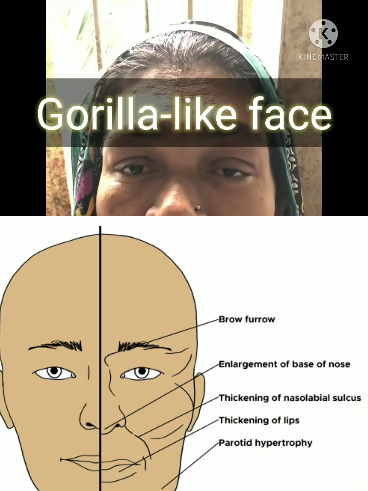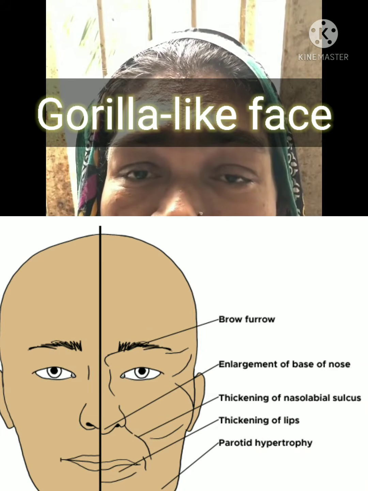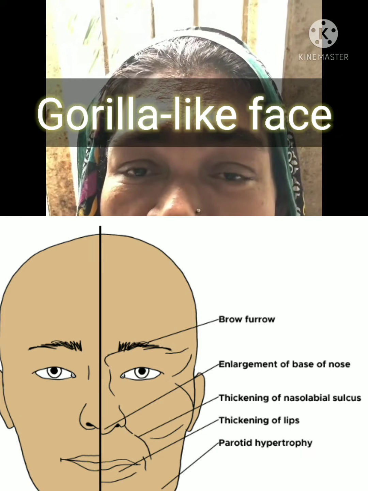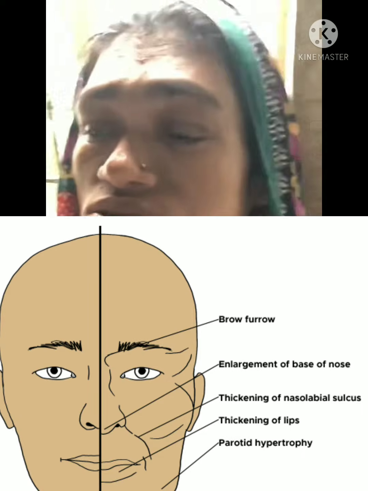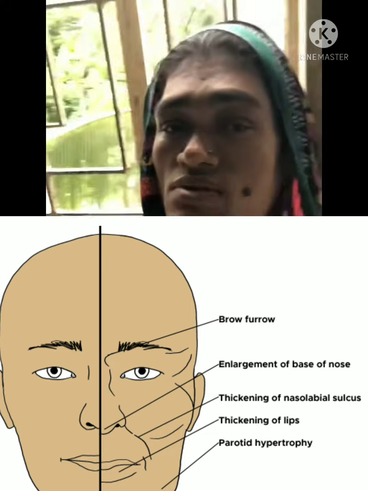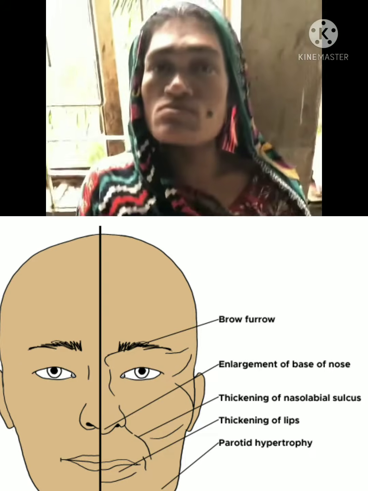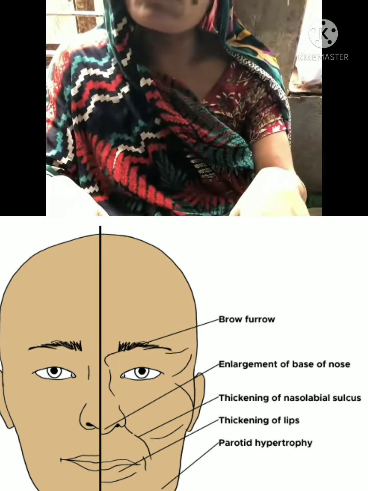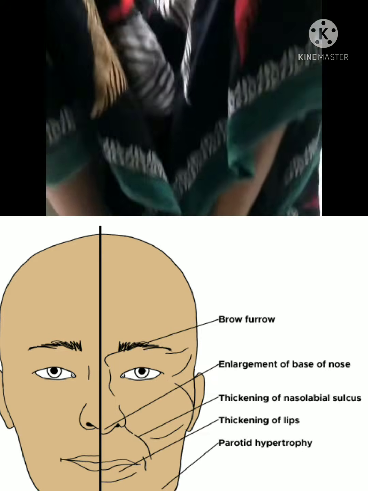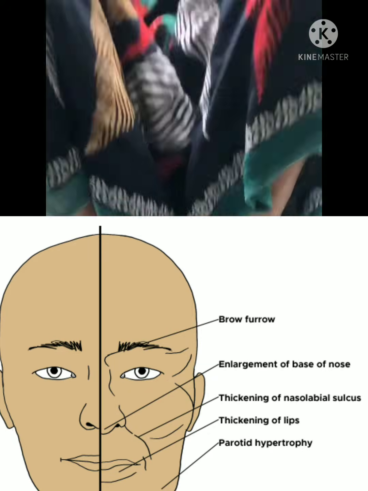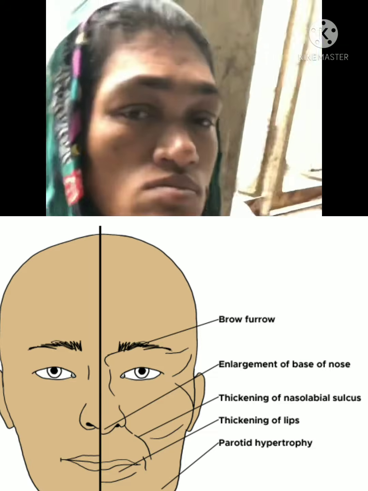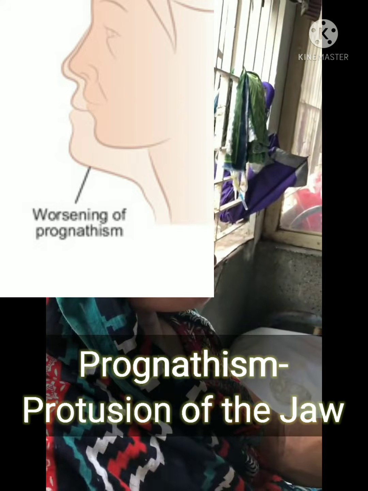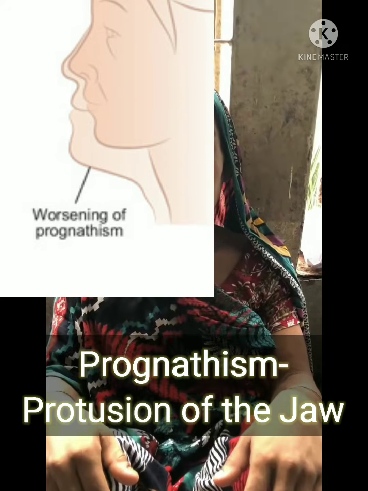So the first one is the gorilla-like face. In this video you can see this picture, there is a normal face and there is the acromegaly face. What happens in the gorilla-like face is that you can see the brow furrow, enlargement of the base of the nose, thickening of the nasolabial sulcus, thickening of the lips, parotid hypertrophy, and prognathism, the widening of the jaw and protrusion of the jaw. So these all things are seen.